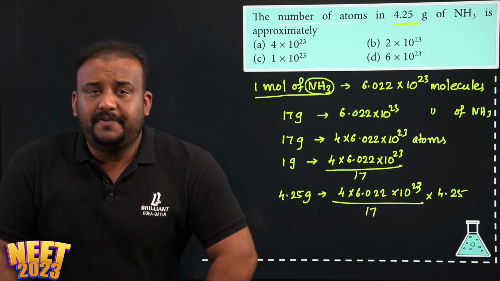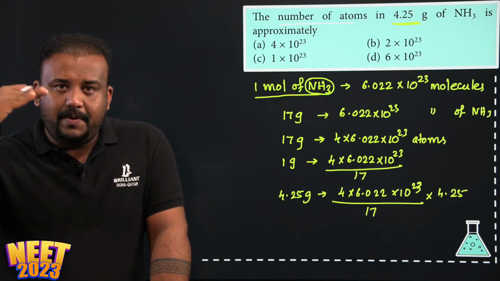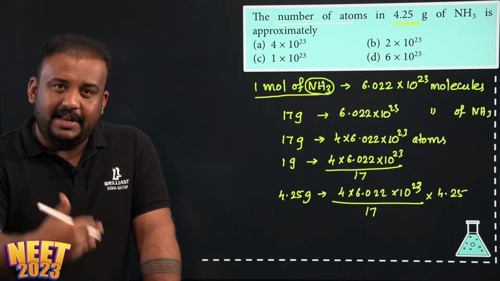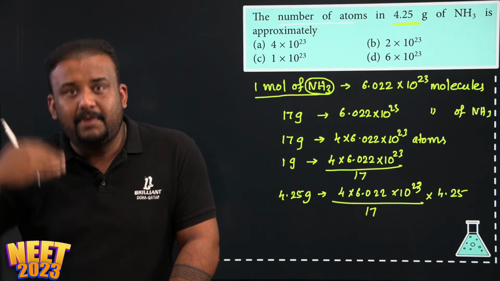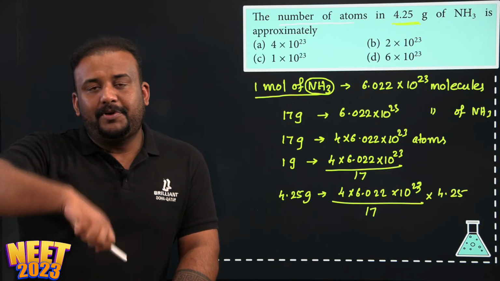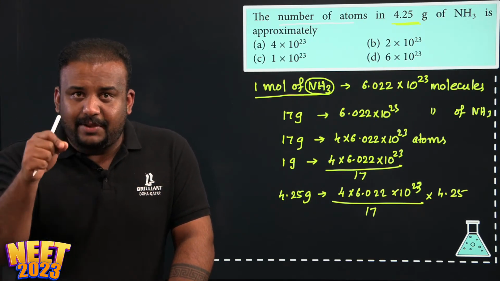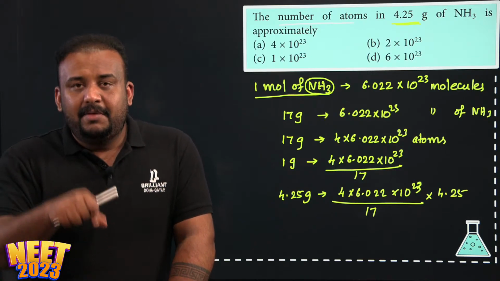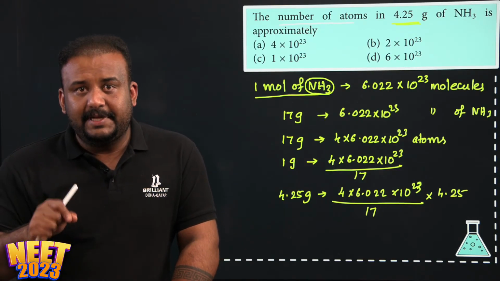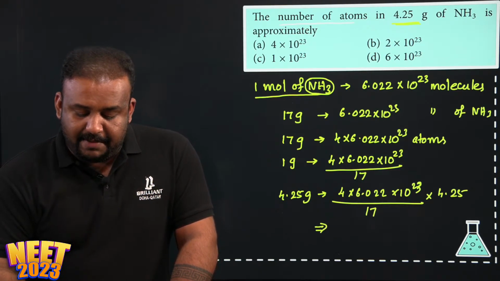Correct? All of you understood this expression? See, this sequence of steps I have written here should go through your mind in a fraction of a second. 17 gram contains this much, so 4.25 will contain how much? Like this, instantly it should go, and the last calculation only should be done by you in that rough work. Is it clear? If you keep writing steps like this, you won't get time.